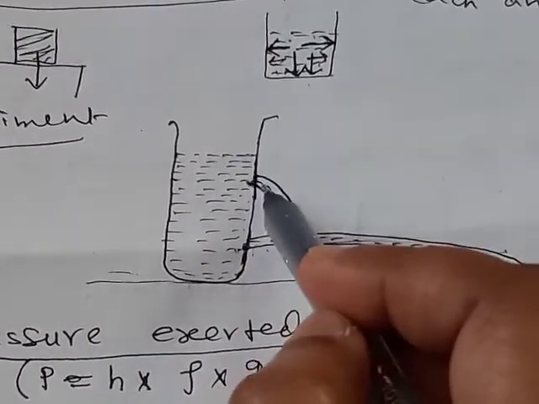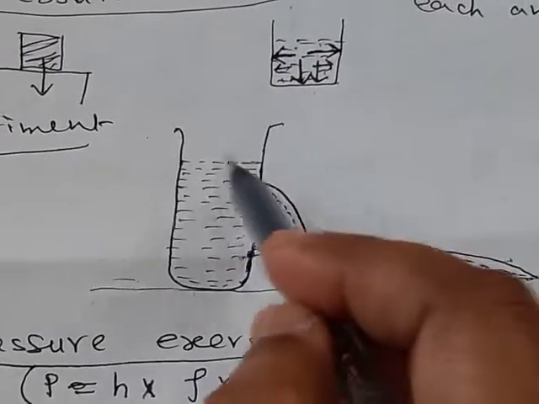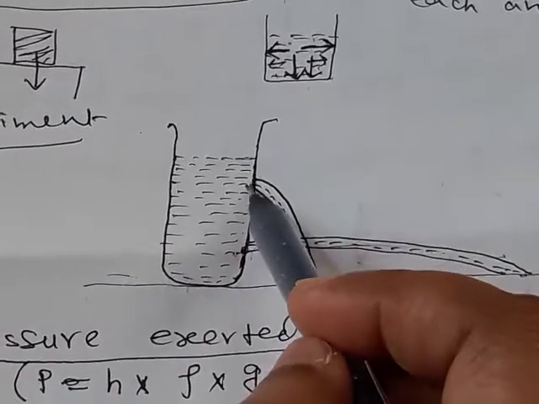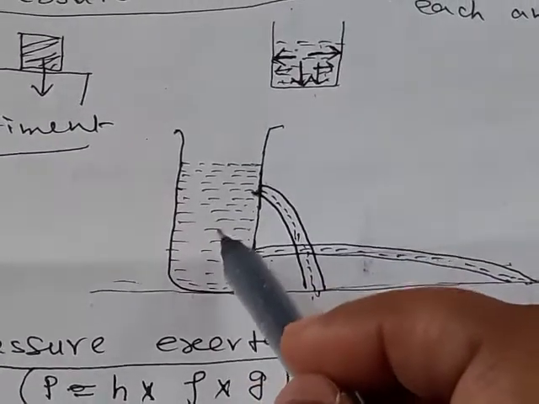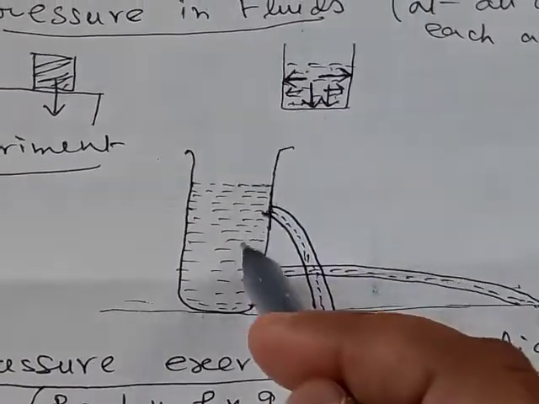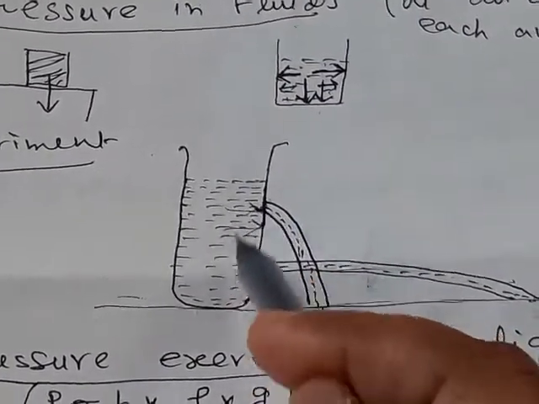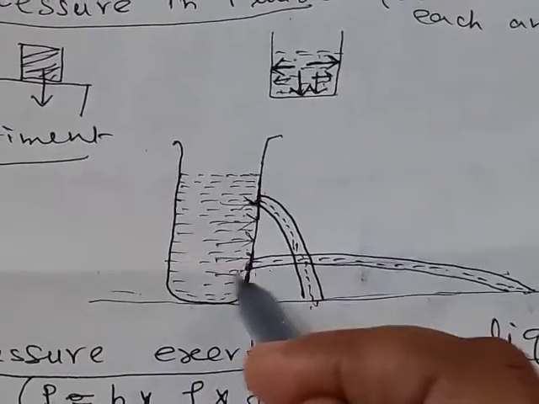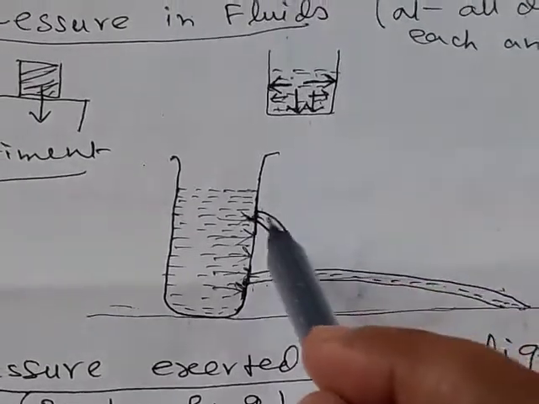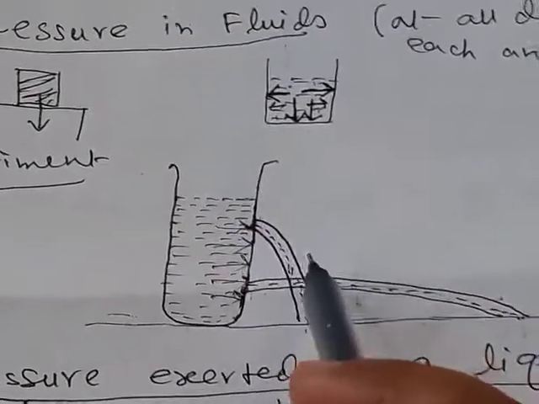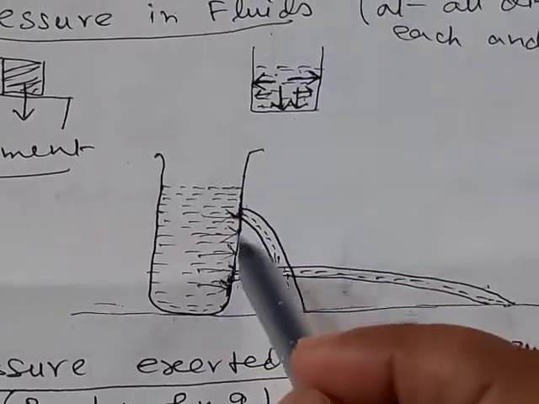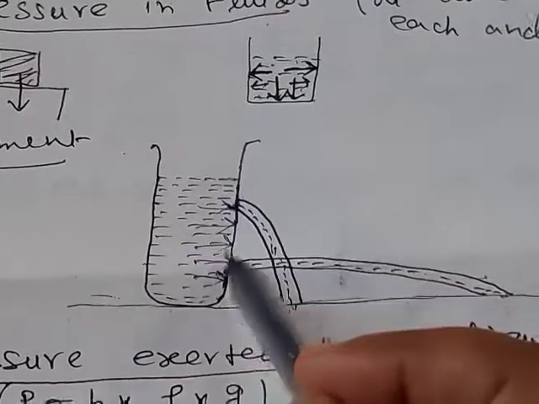And why does the liquid spurt out from this container? Because at the wall the fluid exerts pressure, and due to this pressure the liquid comes out through the holes. This pressure increases as we move down from the upper surface.